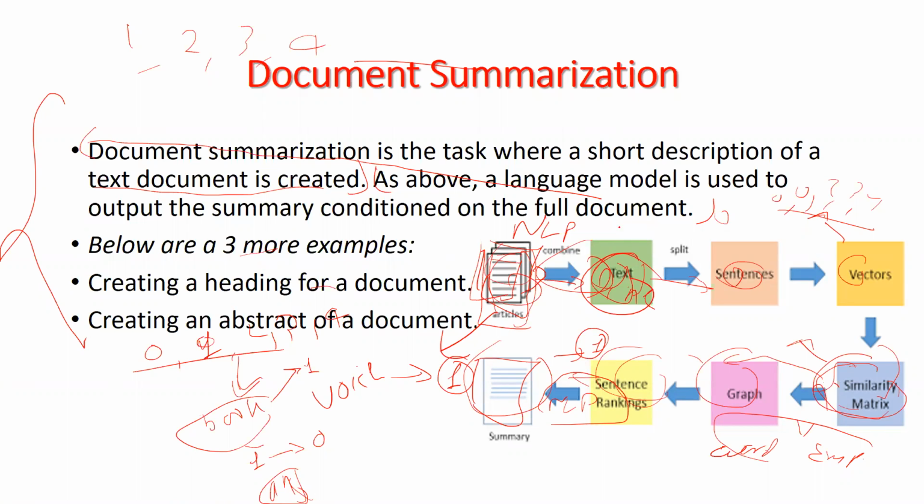So these are approximately six steps. When we do the sixth step in document summarization, we get our output in the form of a summary. So in document summarization, we use NLP as well as deep learning.